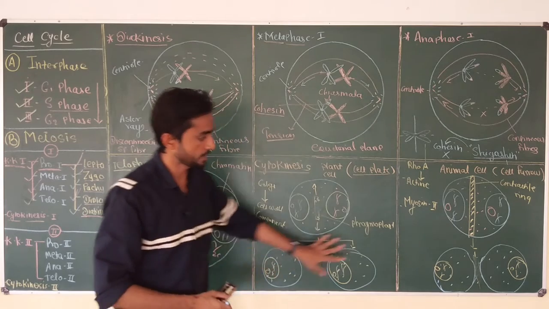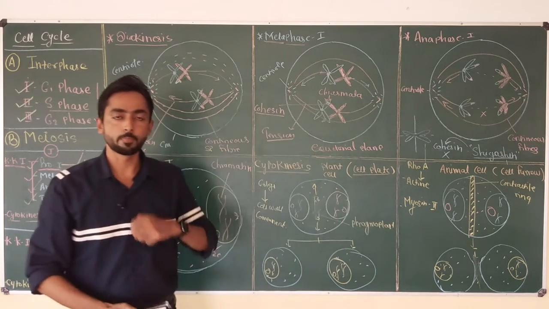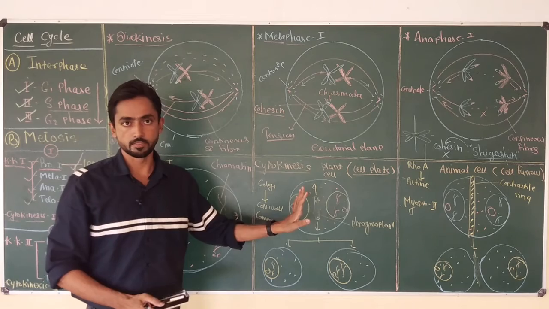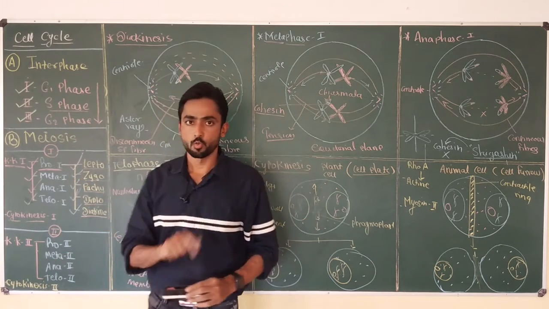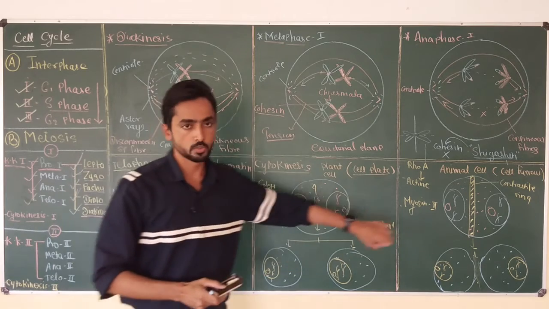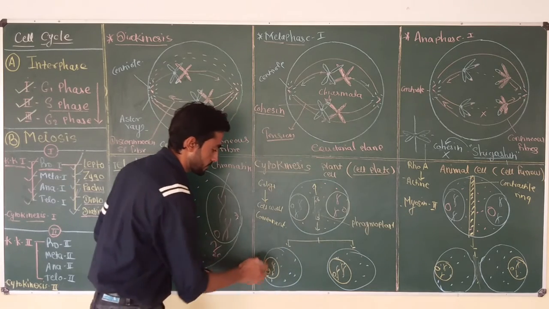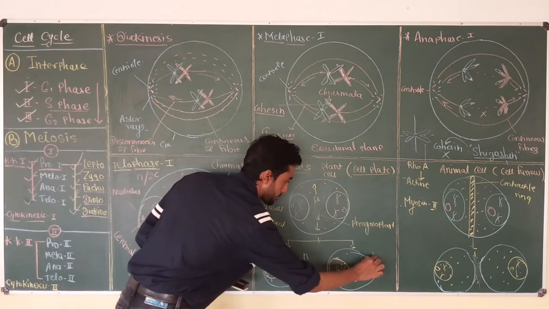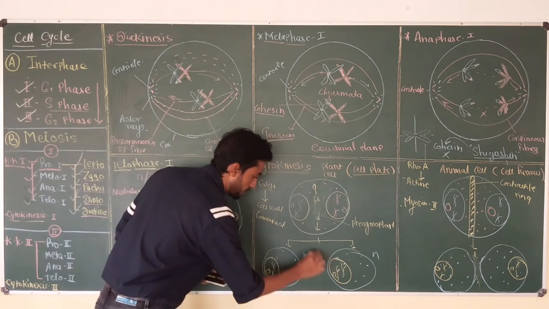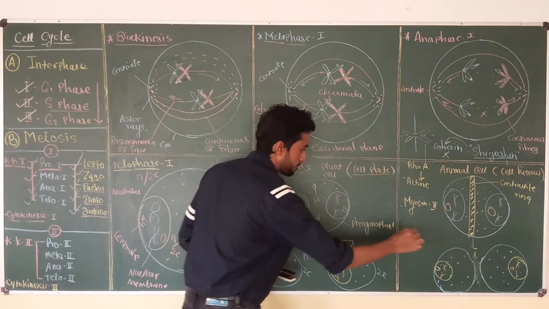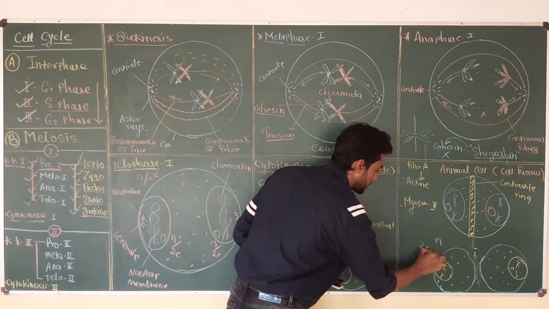Okay, so plant and animal cells use different mechanisms for cytokinesis, but we have to remember that at the end of meiosis 1, one cell divides to produce two daughter cells. These daughter cells have a single set of chromosomes, that means they are haploid, but they contain double DNA. Same case for animal.